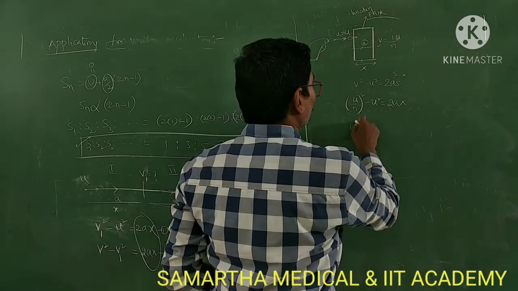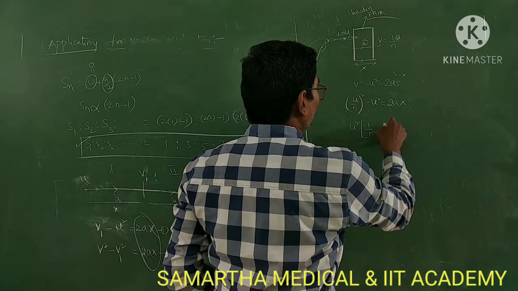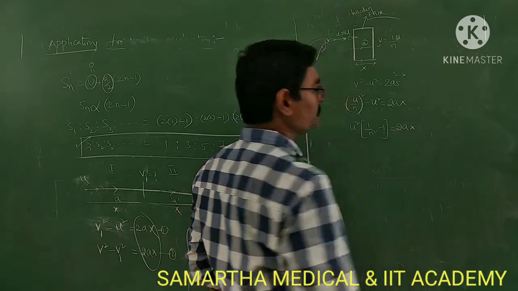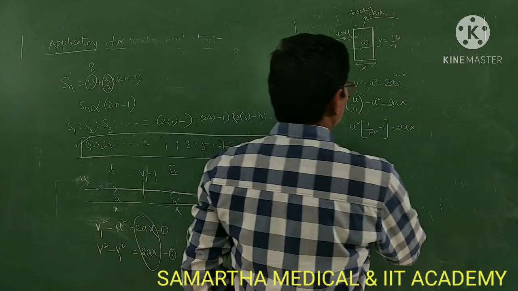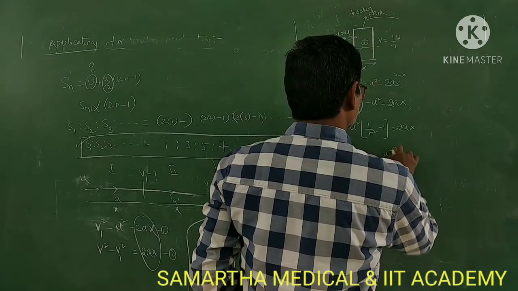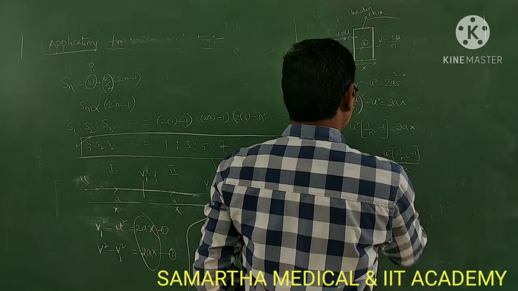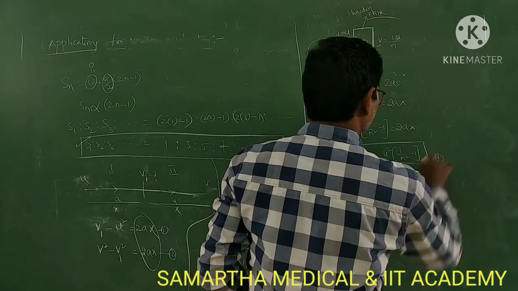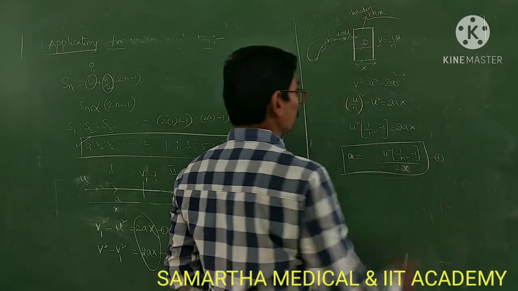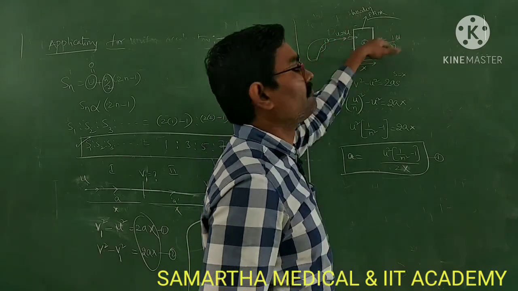Now u square common: u square (1 by n square minus 1) is equal to 2ax. So a is equal to u square by 2x into (1 by n square minus 1). Call this equation number 1. This is the value when it is coming out from one plank.